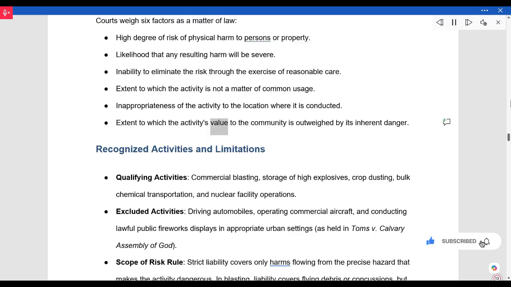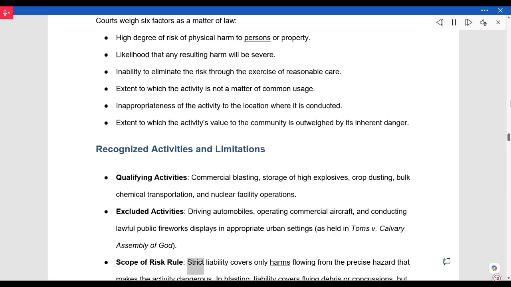Extent to which the activity's value to the community is outweighed by its inherent danger. Recognized activities and limitations. Qualifying activities: commercial blasting, storage of high explosives, crop dusting, bulk chemical transportation, and nuclear facility operations. Excluded activities: driving automobiles, operating commercial aircraft, and conducting lawful public fireworks displays in appropriate urban settings, as held in Tom's v. Calvary Assembly of God.